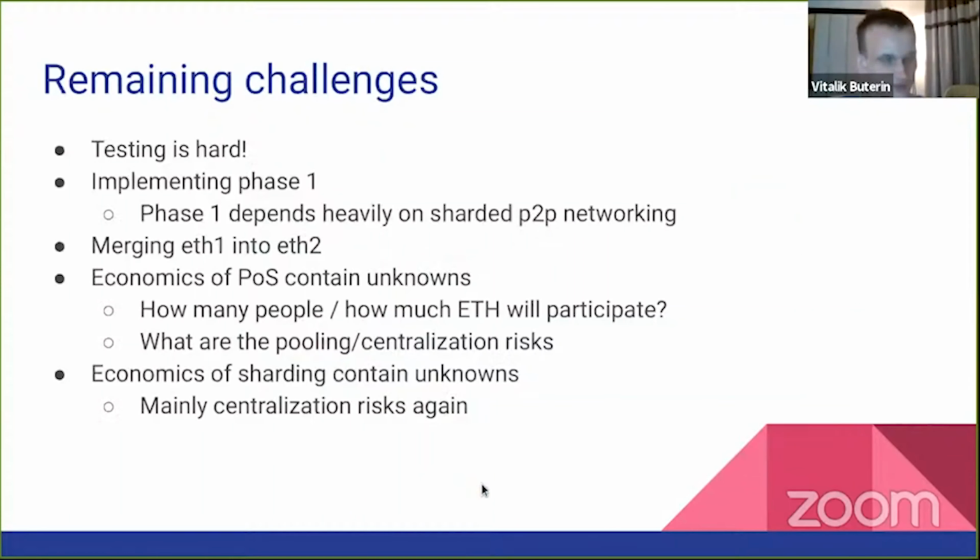So challenges that remain, right? First of all, testing is hard. We've done a lot of testing. We want to do more testing, but testing is hard. We know that from the experience that we had in ETH1 and in ETH2. We need to do a whole bunch of testing as well. Implementing phase one is something that's going to start very soon. As I mentioned, sharded peer-to-peer networking is one challenge. Aside from that, I think phase one is actually simpler than phase zero, so I'm hoping it's not going to be too bad.